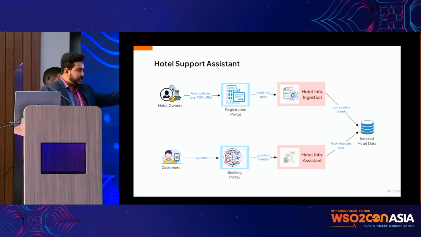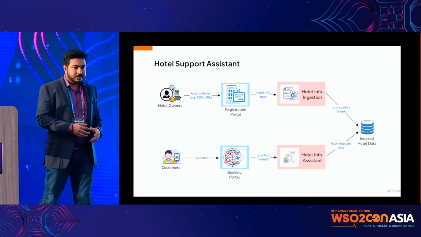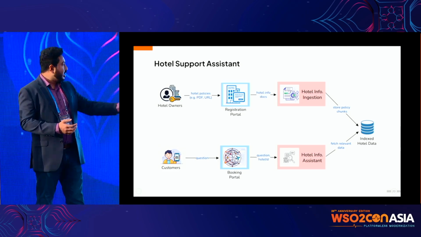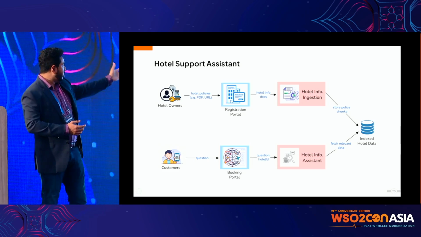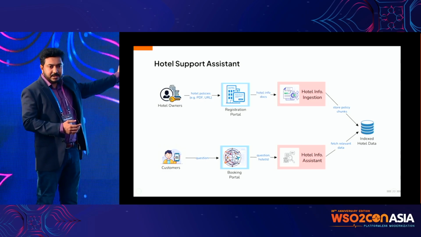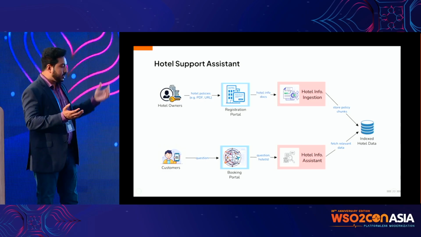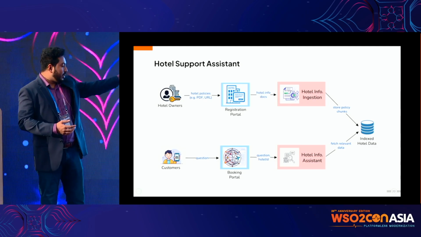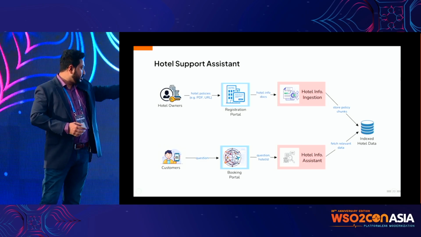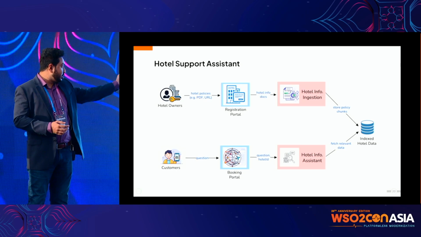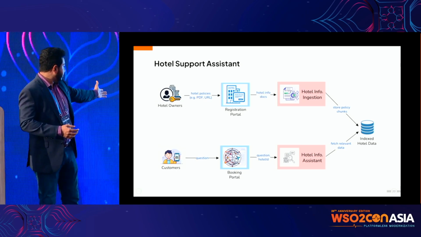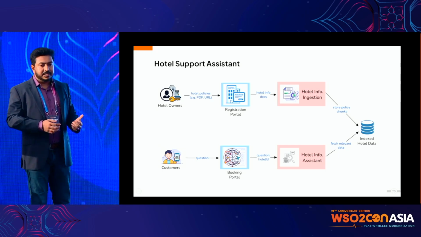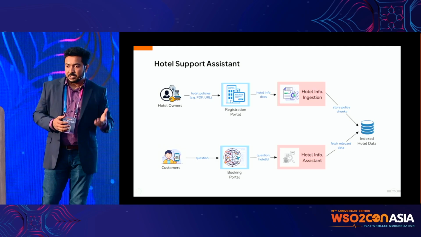And that RAG will look like this. Hotel owners will come and upload their documents and policies, or they will point our system to their website. Then we will fetch that information, and our hotel info ingestion pipeline will, as I explained in the previous session, go through all that information, parse it, clean it, chunk it, and then index it. Then we will have the indexed data in the new DB, the indexed hotel data DB. And whenever customers ask questions about that specific hotel, we can fetch information related to that hotel and answer the question.